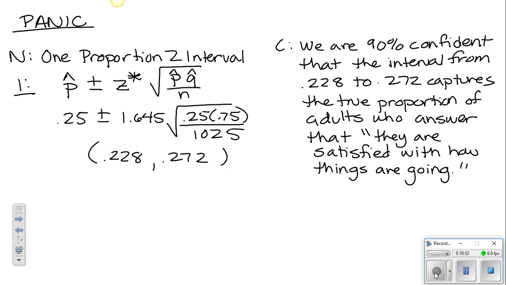All right, and you have finished your confidence interval. Okay, so I hope that helped.